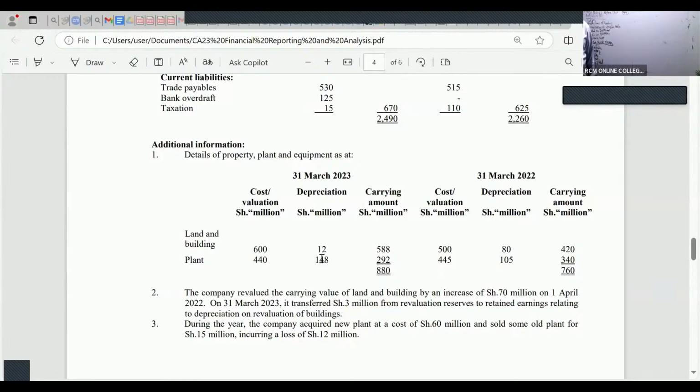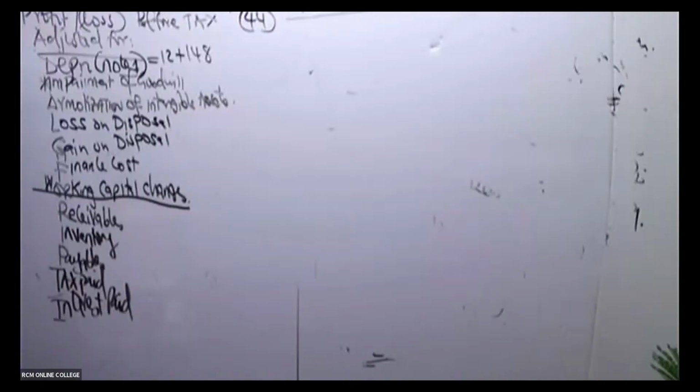So 12 plus 148. From note number 1, you'll be able to pick the depreciation, so you write there note 1. Depreciation for land is 12, the current year, and then we have here 148 for plant. So is there somebody who can give me this total pretty first? My board is not the very best, but I don't know what's happening today. We shall overcome.